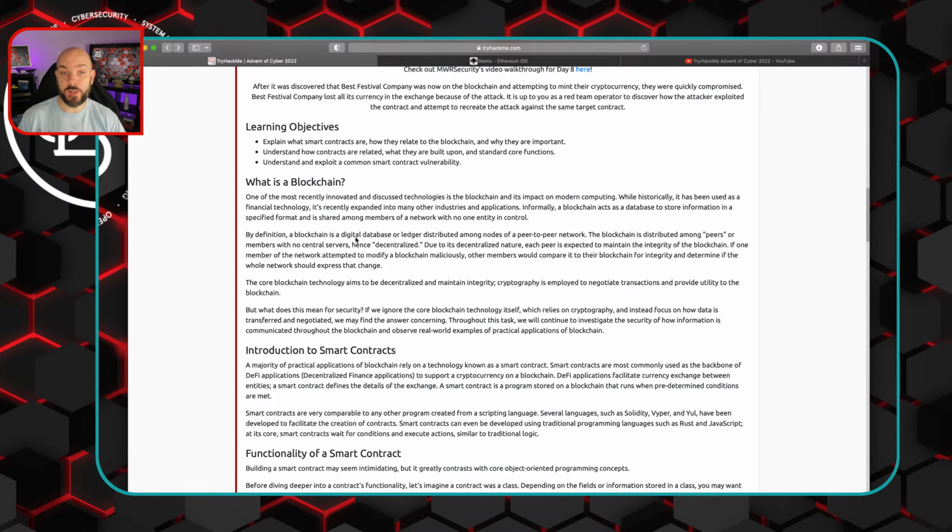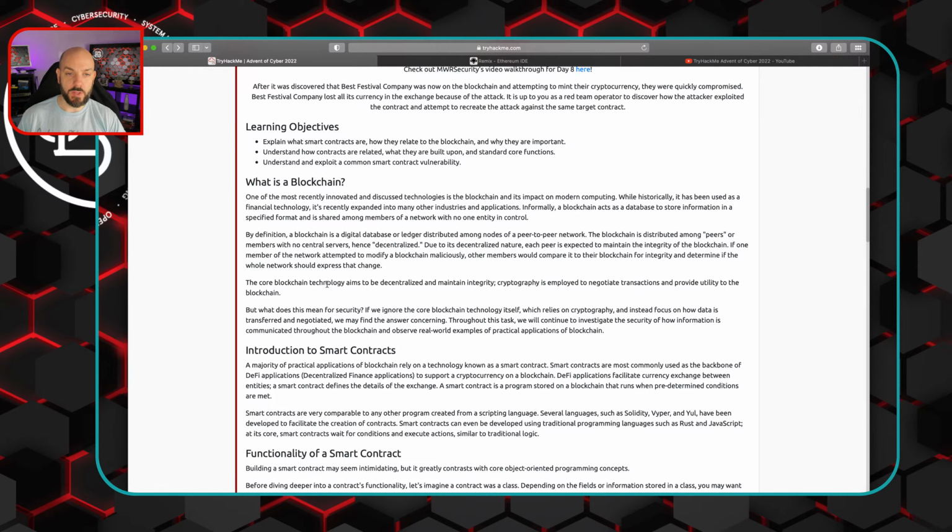By definition, blockchain is a digital database or ledger distributed amongst nodes of a peer-to-peer network. The blockchain is distributed amongst peers or members with no central servers, hence it's decentralized. Due to its decentralized nature, each peer is expected to maintain the integrity of the blockchain. If one member of the network attempted to modify a blockchain maliciously, other members would compare it to their own blockchain for integrity and determine if the whole network should express that change.